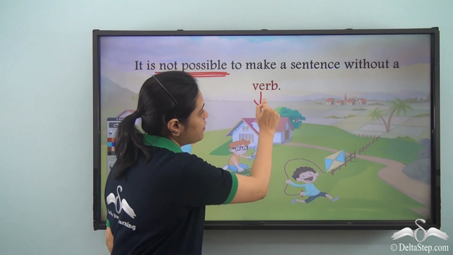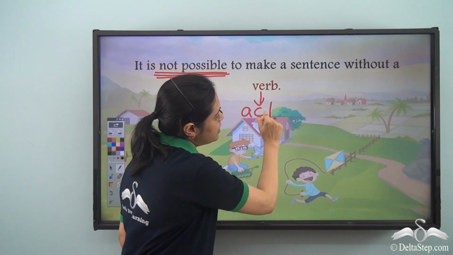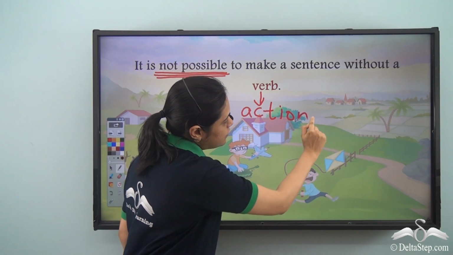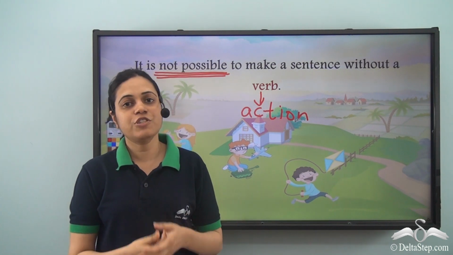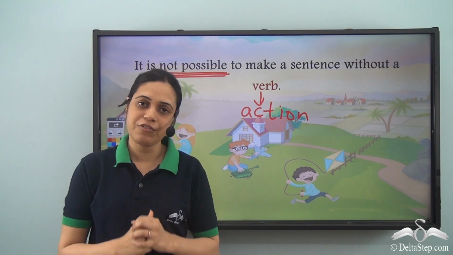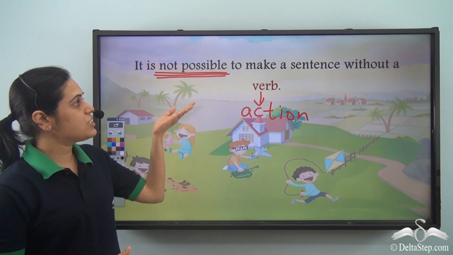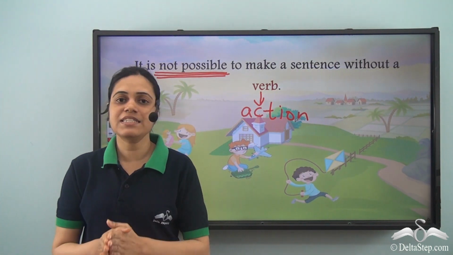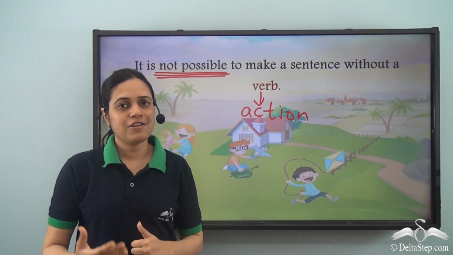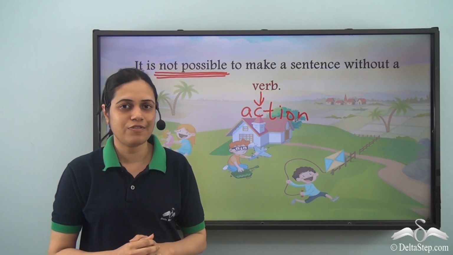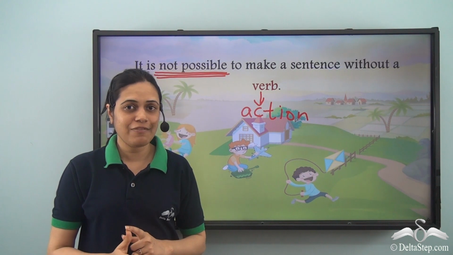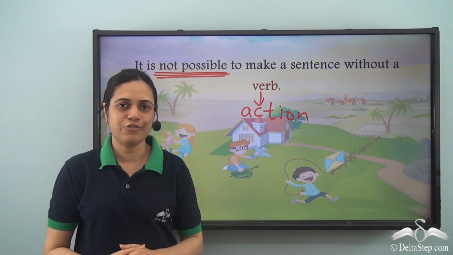Verbs are doing words or action words. And we saw the different actions happening which were being described by different verbs. And it is not possible to make a sentence without a verb. In fact, you can take it as a challenge and try to form a sentence without a verb. And if you can make one, do post it on the discussion forum.